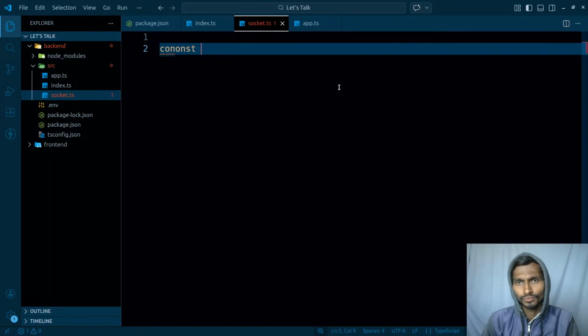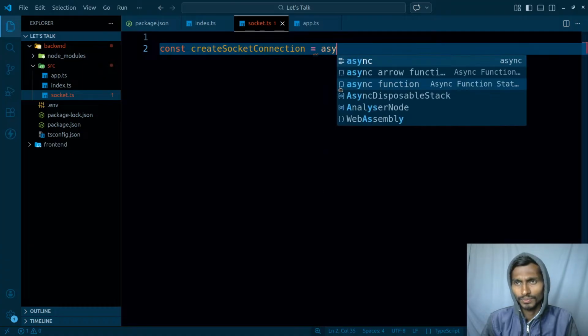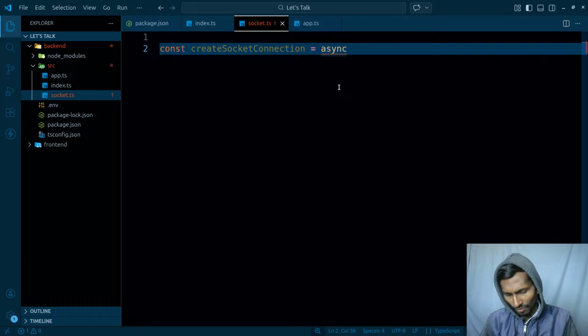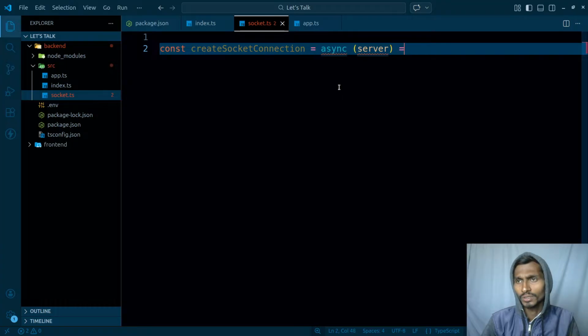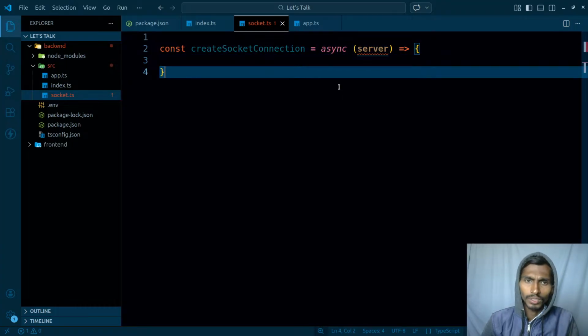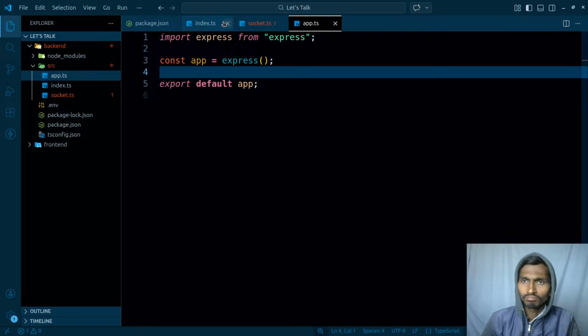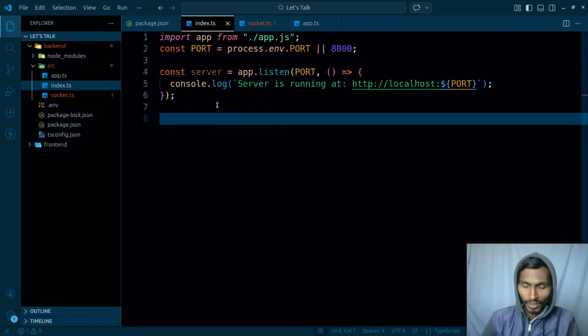Const createSocketConnection, just like this. And this is of course just gonna be an object. It will be getting this server here. So I will get the server from there, and once I got the server, then nothing else. I will be getting the remaining things from here. That's fine. So quite a lot I have done. Nope, I don't have anything like a lot.